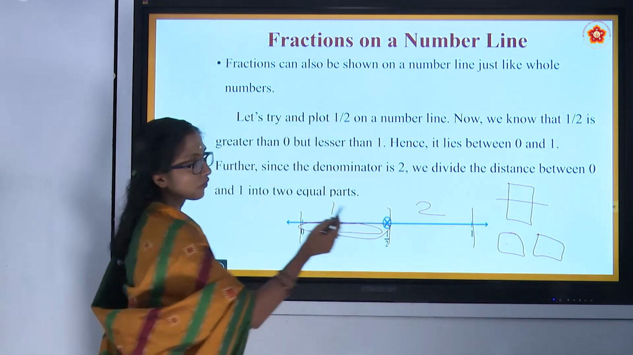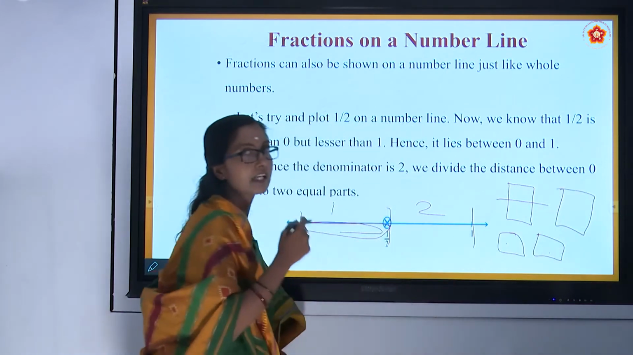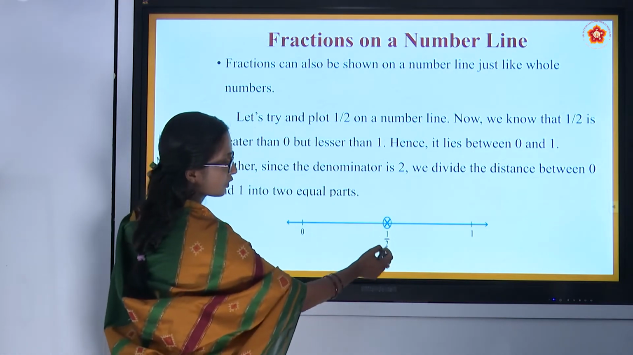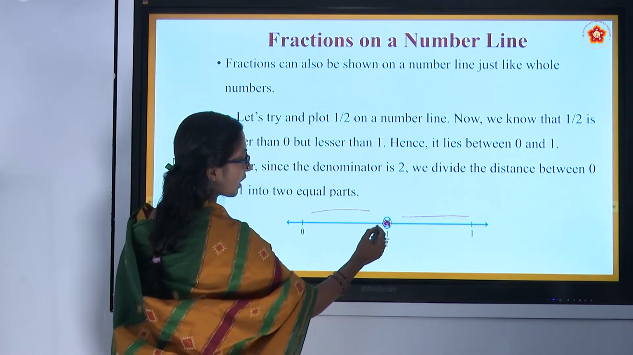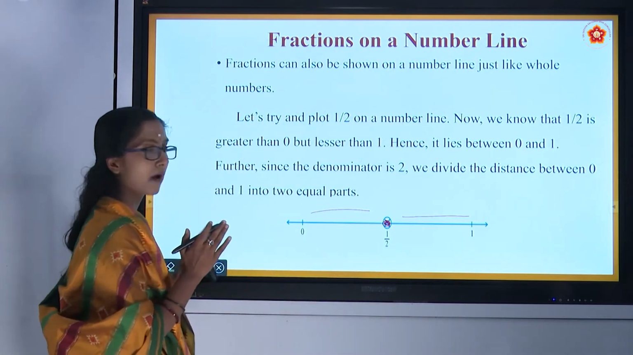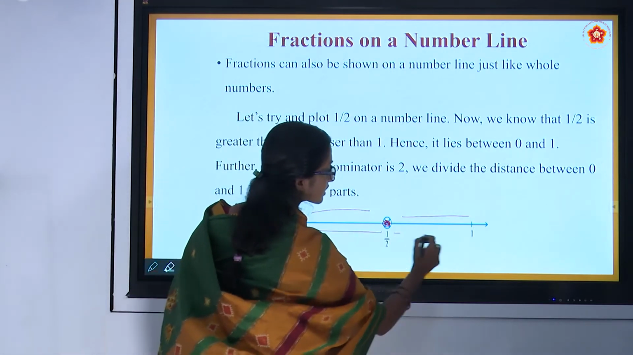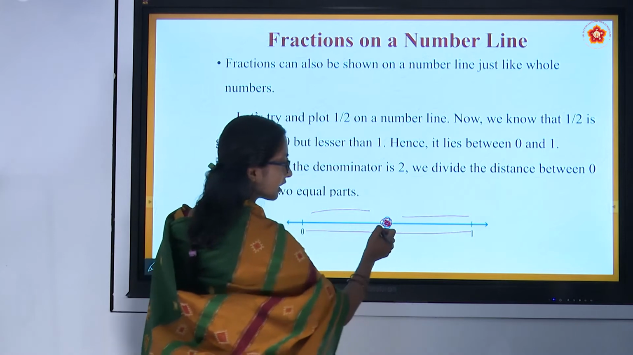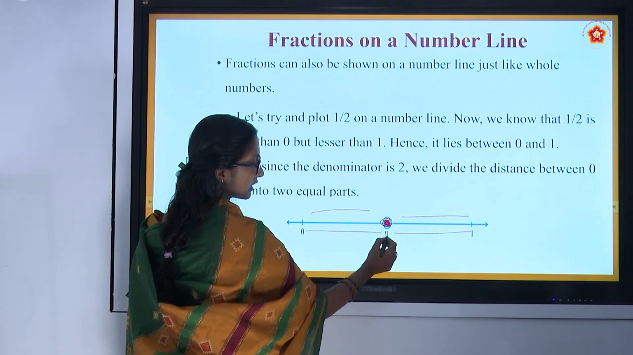But it is less than 1. When you compare it to the whole bar of chocolate, this half is lesser than that. So, 1 part of 2. This is 1 part and this is another part. Here we are going to mark it as 1 by 2. See, fractions mean equal parts. It should be divided into equal parts, as you know. Both are divided at this point equally. This line is divided into 2 parts equally. So, 1 by 2 we can mark here. Fine.